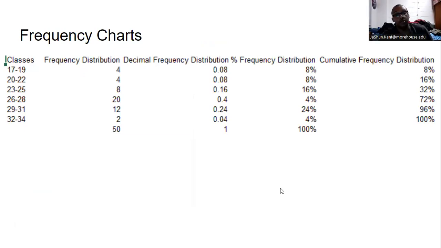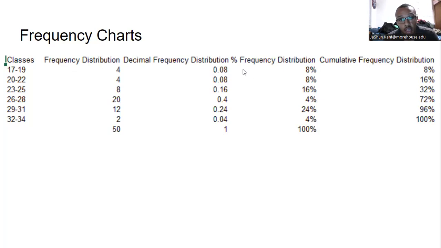All right, so regarding the frequency chart, the chart is broken down into 6 different groups along the age range from 17 to 34. The age range is around 2 years difference for each group. The first two groups show about 4 people each. The biggest group was the 26 to 28 age group that showed about 20 people out of the total 50, so it had the highest percentage wise.